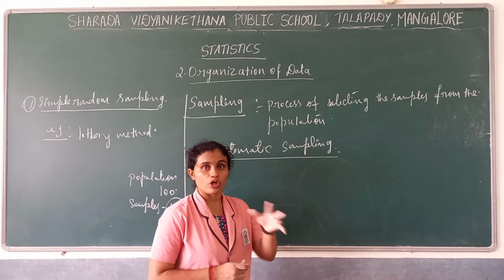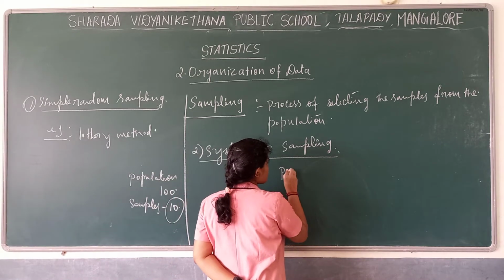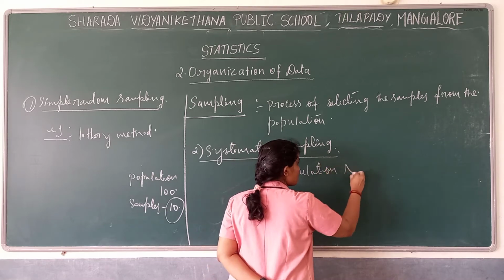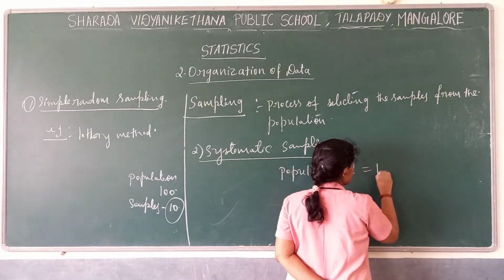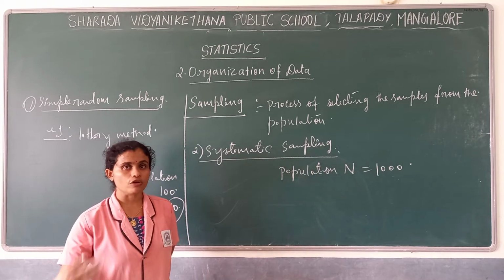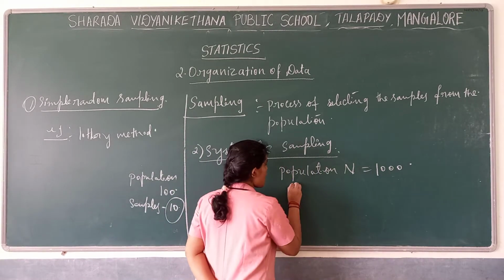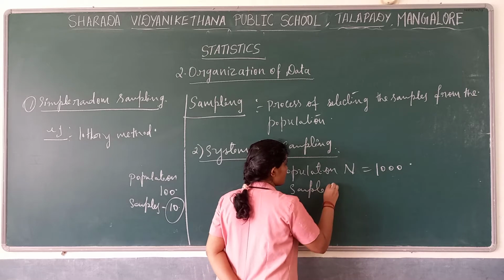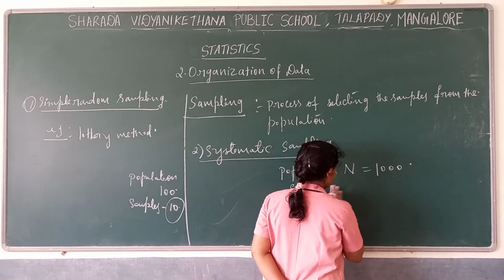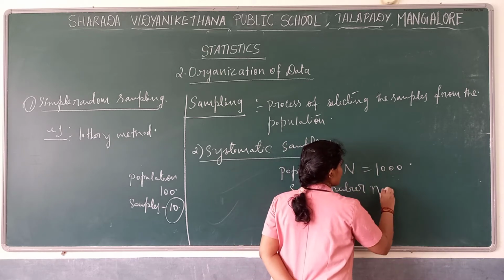We may number them 1 to 1000. For example, my population, denoted by capital N, is 1000. I have 1000 people in front of me. Out of that 1000 people, I have to select a sample. The sample number we denote as small n, that is 100.